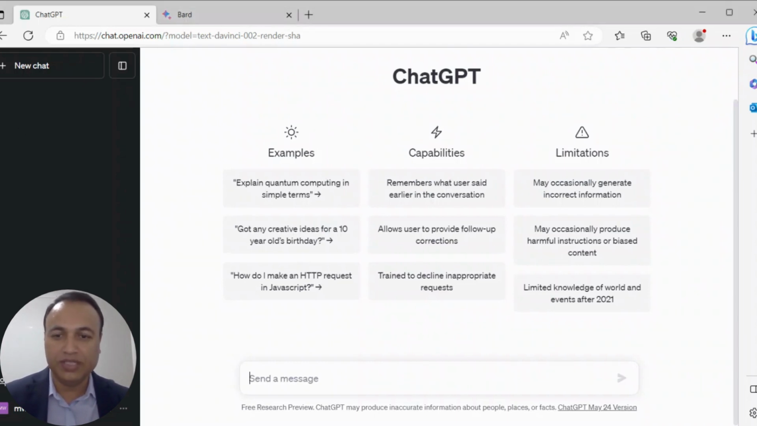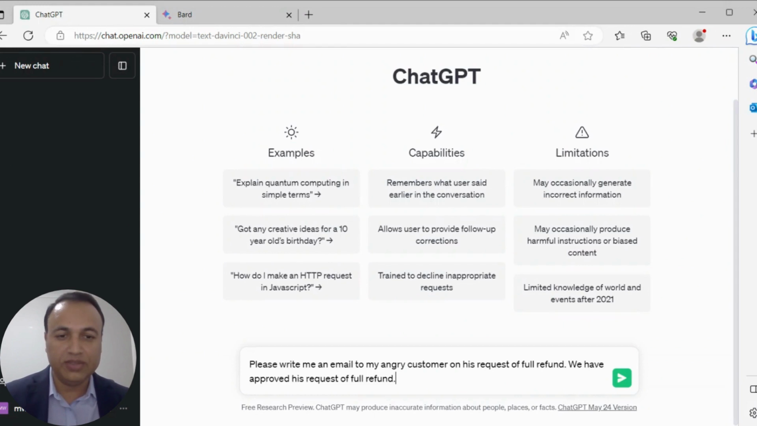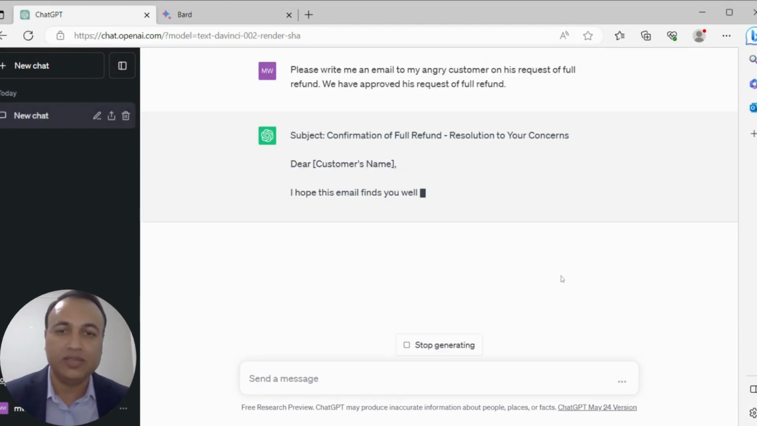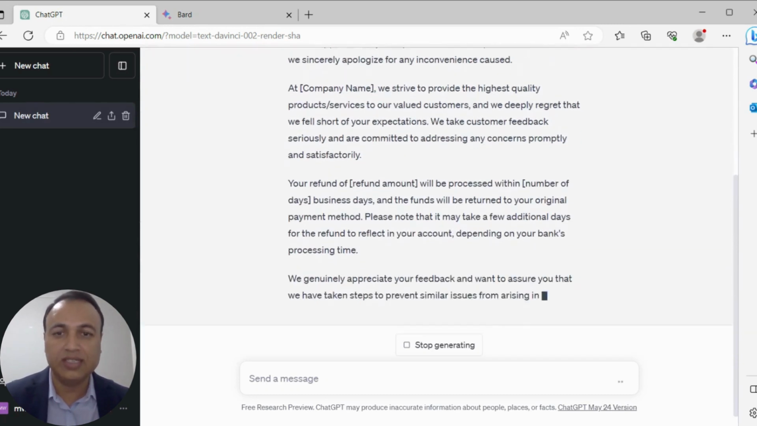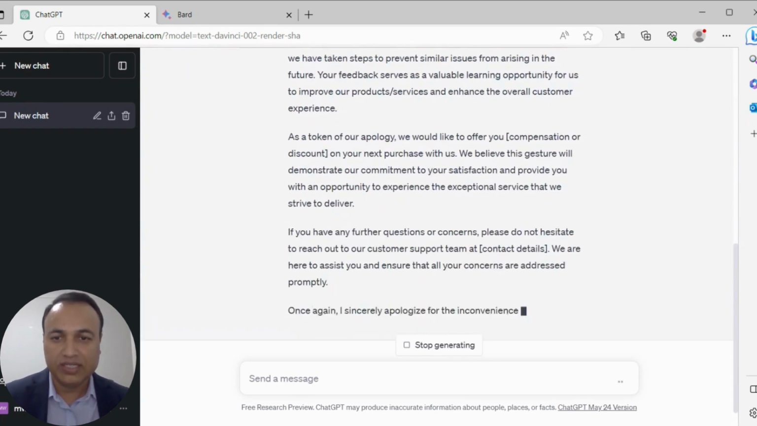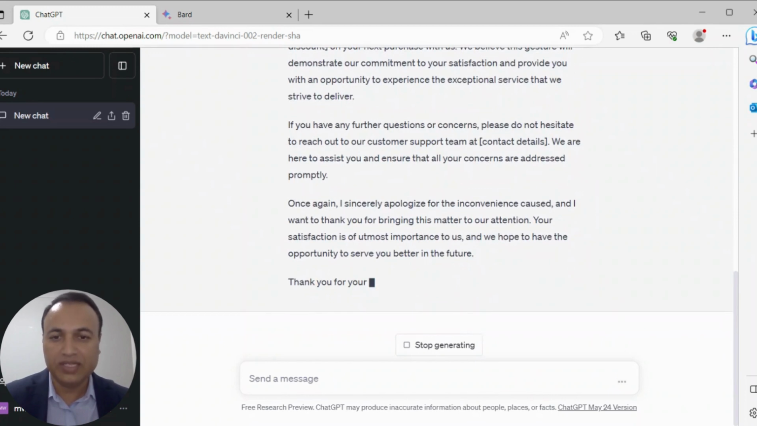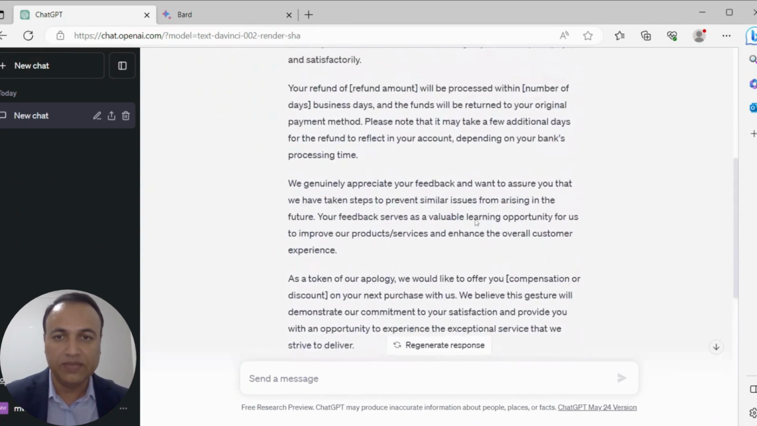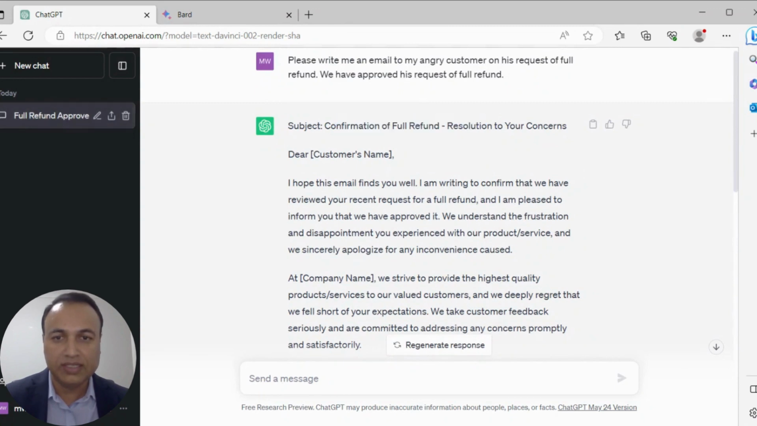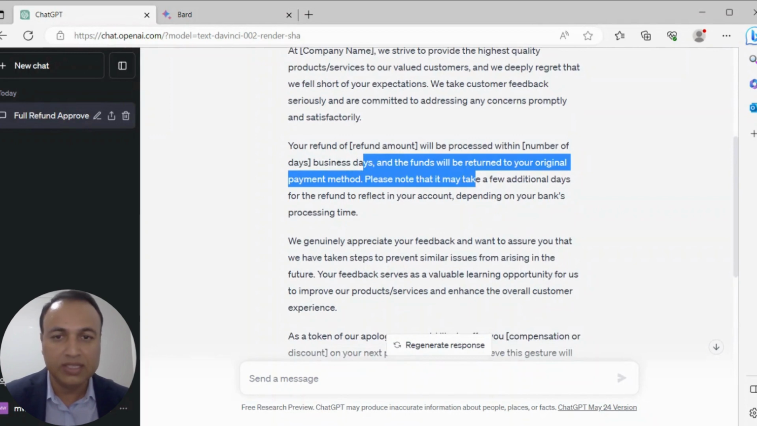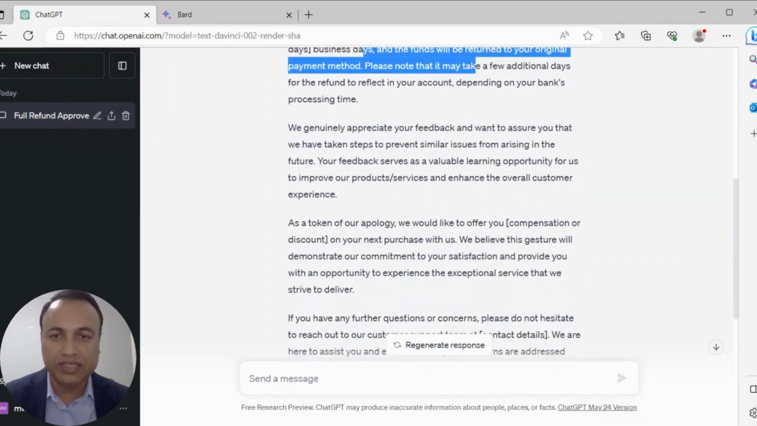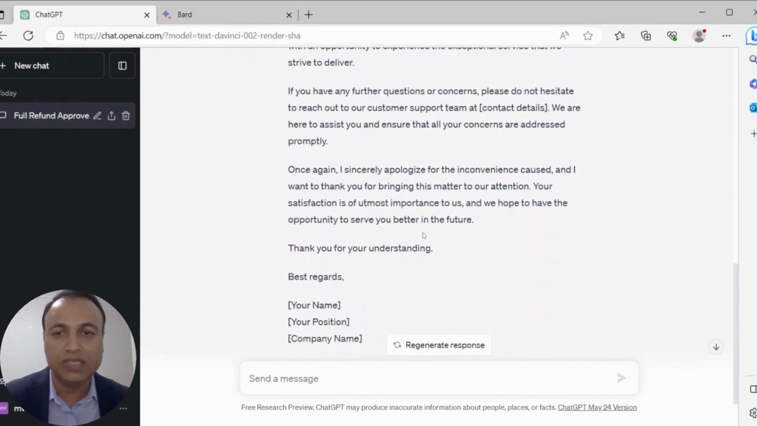I'm going to ChatGPT, and I want ChatGPT to write an email to my angry customer. ChatGPT has started with a subject, and then it has started writing the email. I can see that ChatGPT is writing a very comprehensive email. If I scroll up, I can see it started with a very good sentence, and then there are a lot of details. I can read these details, I can change these details according to my requirements, but overall, I have a very comprehensive and very good email from ChatGPT.